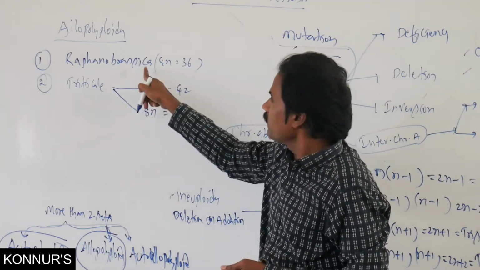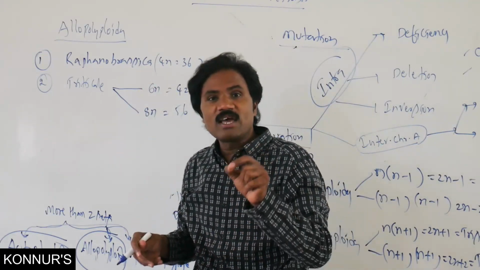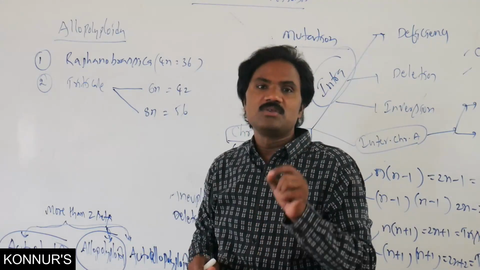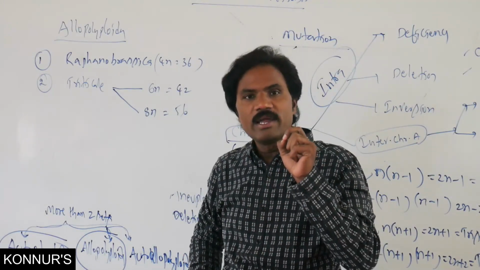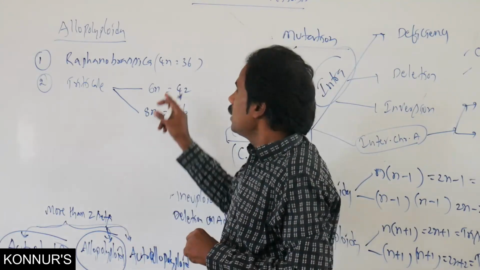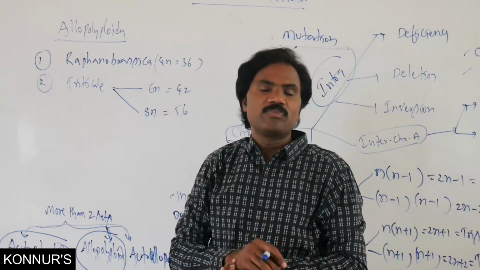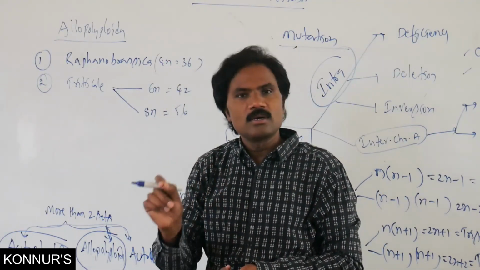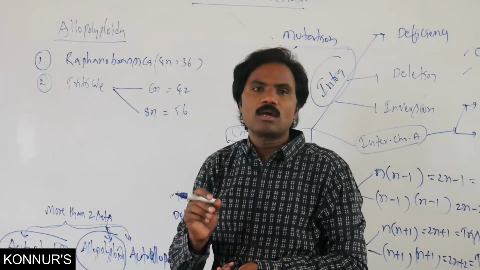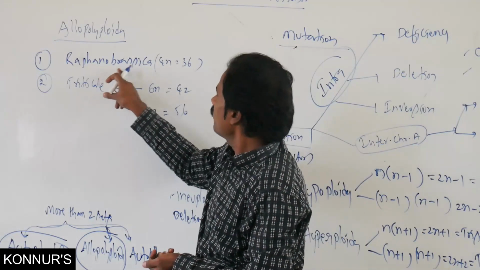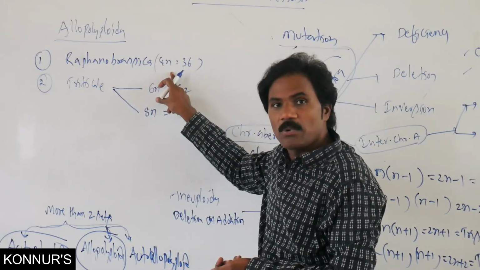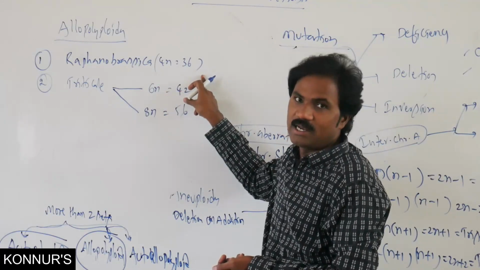In Raphanobrassica, Raphanus sativus is the diploid condition, 2n equal to 18. The other, Brassica oleracea, is also diploid, 2n equal to 18. Both are crossed, and it forms Raphanobrassica, tetraploid 36, 18 plus 18.